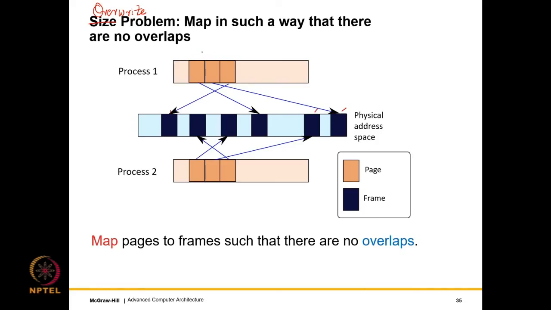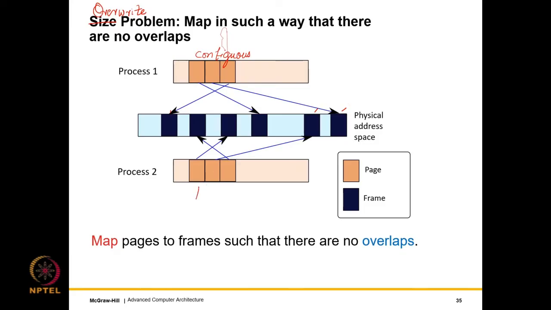What is the key point? They are contiguous over here. But this continuity is not seen in the physical address space. In a sense, they are mapped to different frames in main memory which are not necessarily close by.